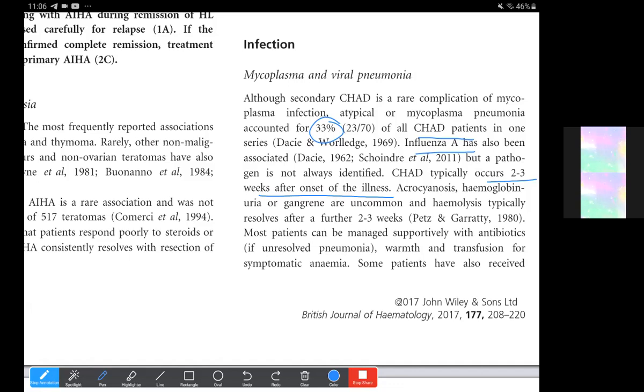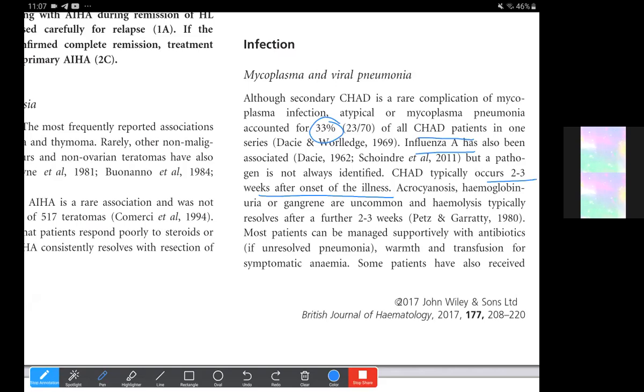But secondary CHAD occurs in childhood, associated with childhood respiratory infections, this could be mycoplasma pneumonia or influenza A. So 2 to 3 weeks after the onset of the illness, these children have this autoimmune hemolytic anemia, and they present with the secondary cold hemagglutinin disease, and this is also self-limiting.